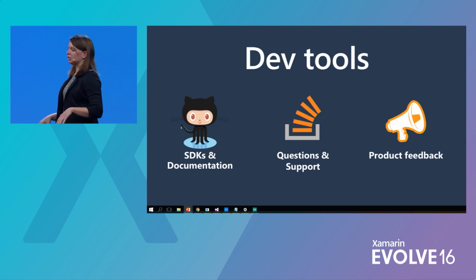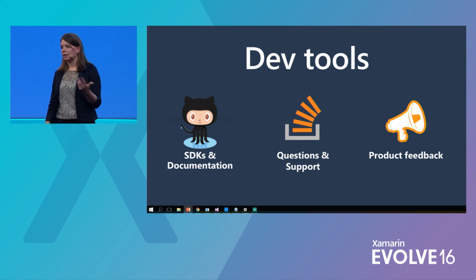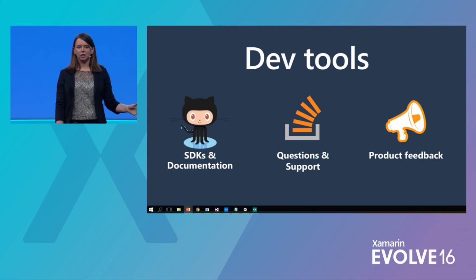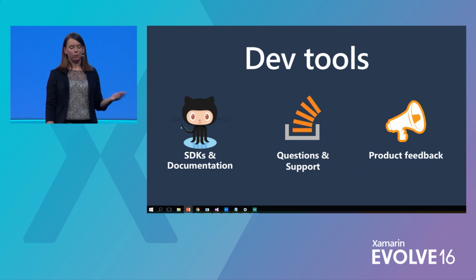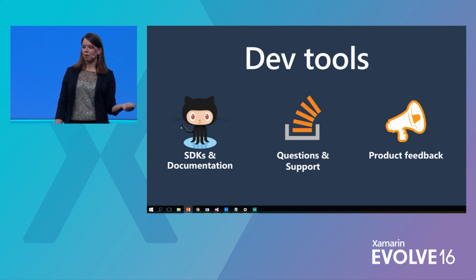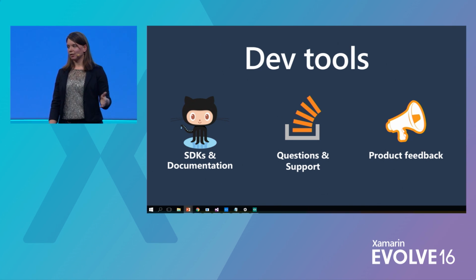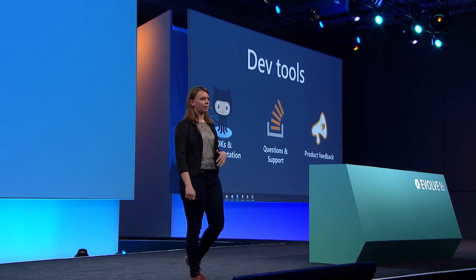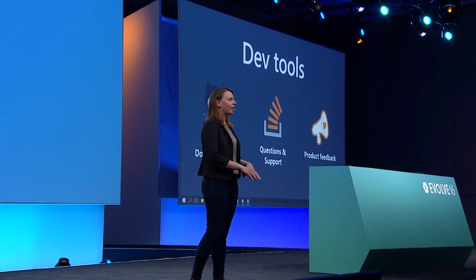So wrapping it all together, we have a number of dev tools. All of our SDKs and actually our documentation's on GitHub. If you ever want to contribute to it or find a bug, please let us know. We welcome all community submissions. We use Stack Overflow for our questions and support. And actually, it's our engineers, like me and the rest of my team, that monitor these. So when you're interfacing with us, you interface with the people who write the algorithms, which we're really happy with. And then we use UserVoice for our product feedback. So if you have a really cool scenario, but we don't have an API for it, let us know, because we actually use UserVoice to decide what we build next, and having your feedback is so important to us.